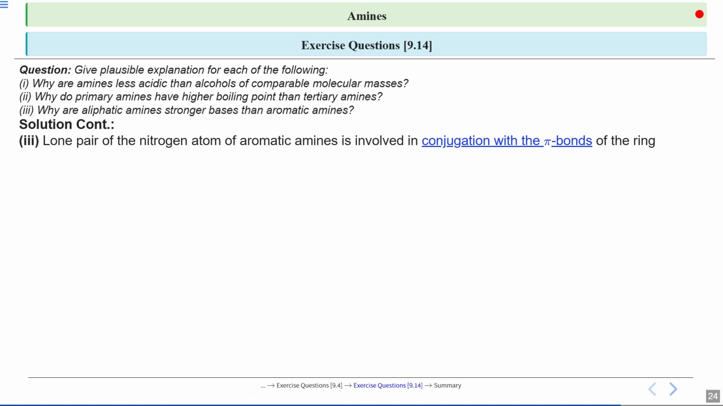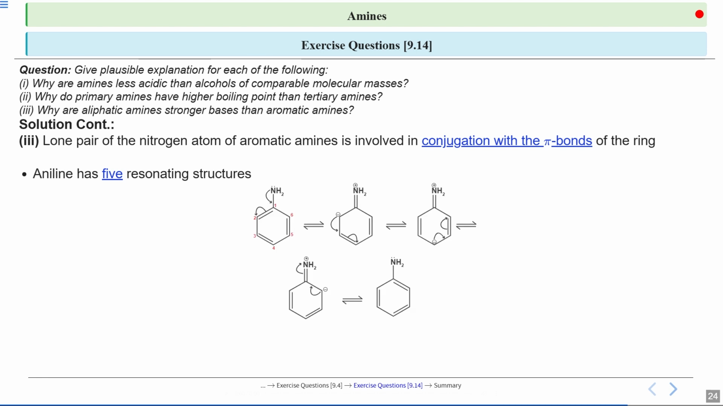This means that the nitrogen electrons are shared with the ring, which is making them less available to accept a proton. Okay, and which is certainly reducing the basicity. This is the key concept here. Okay, so if I talk about resonating structures, then aniline has 5 resonating structures. So what resonance does is spread out the electron density, which further decreases the availability of the nitrogen's lone pair for bonding with hydrogen ions. This is the key reason why aromatic amines are weaker bases than aliphatic amines.